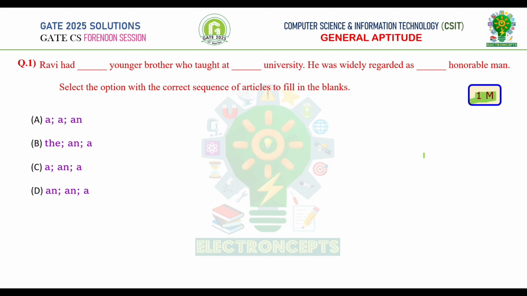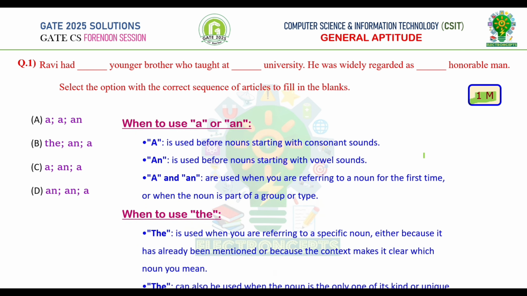Ravi had dash younger brother who taught at dash university. He was widely regarded as dash honorable man. Select the option with the correct sequence of articles to fill in the blanks. Here in this question, we need to find the correct sequence of articles. Let us recall when to use the articles a, an, and also the.